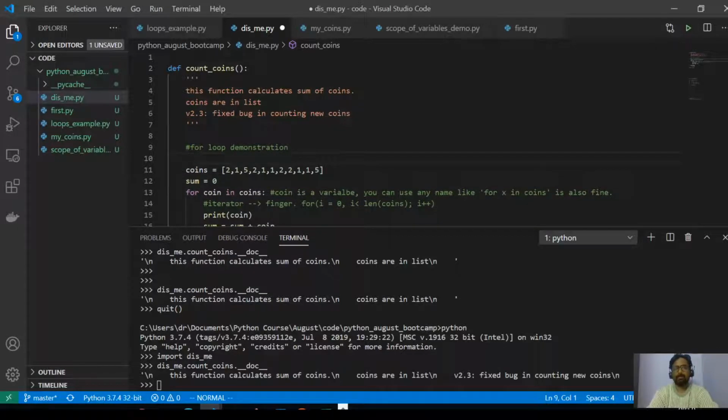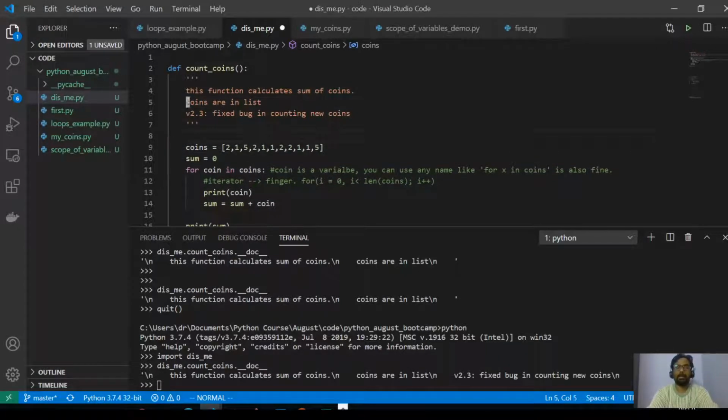So in order to simulate a multi-line comment, some people use this particular way to write it, but this is not technically a comment. Does that answer your question?